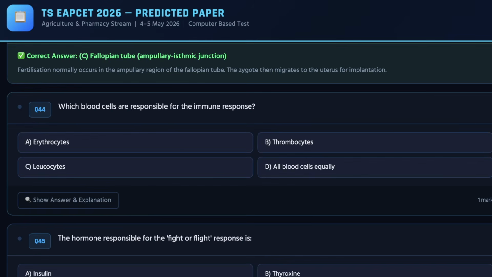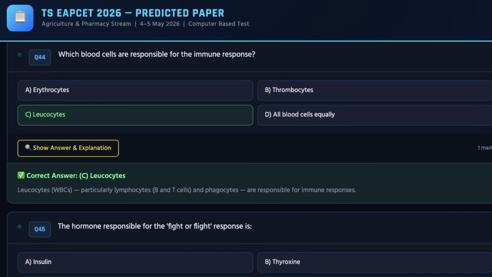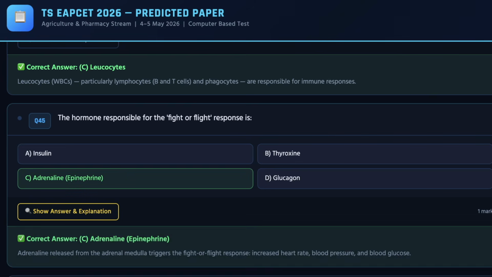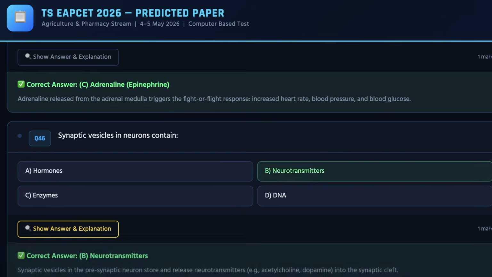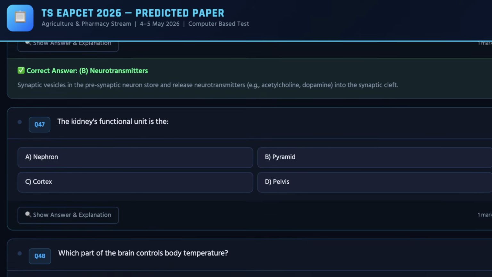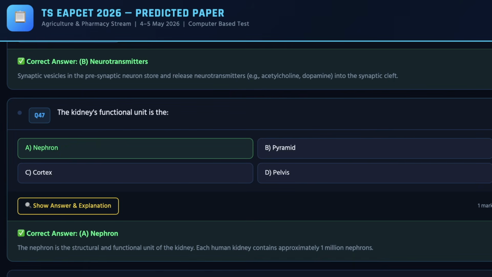And next we have the fourth question, the correct answer can be checked on the screen. And as we move ahead, we have the fifth question, the correct answer is C, which is adrenaline. And moving ahead, we have the sixth question, which can be checked on the screen, and the correct answer for the same is B. For the 7th question, the correct answer is A.